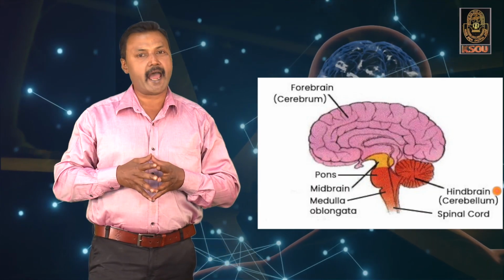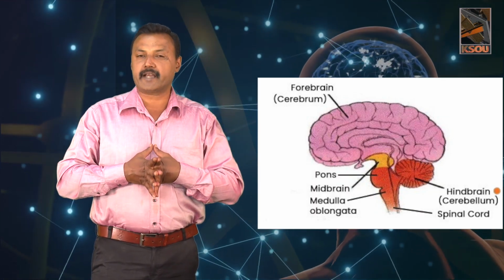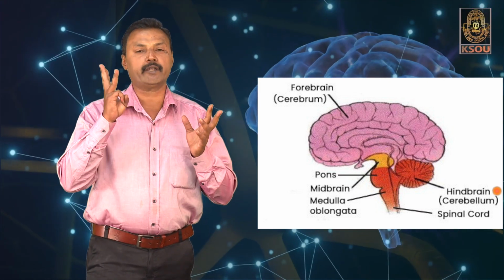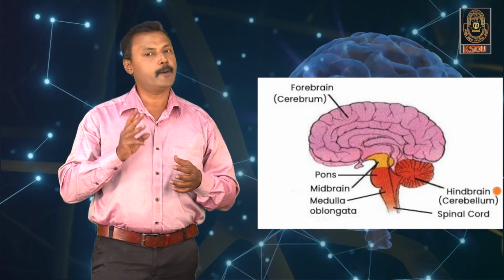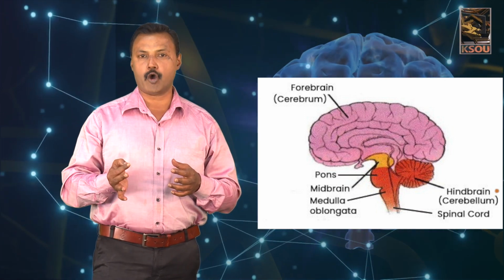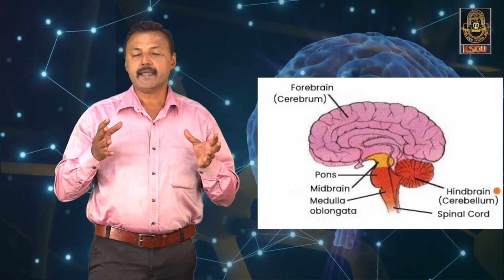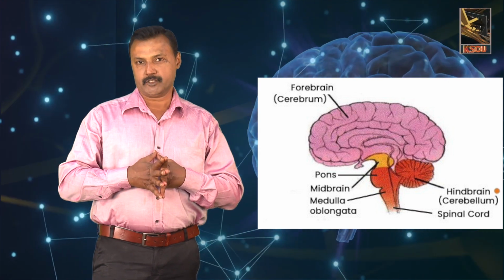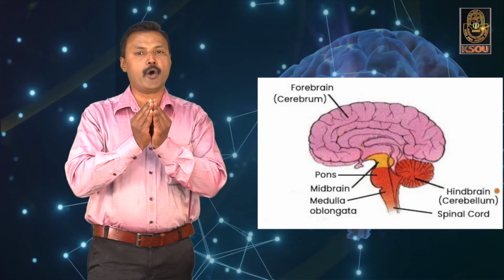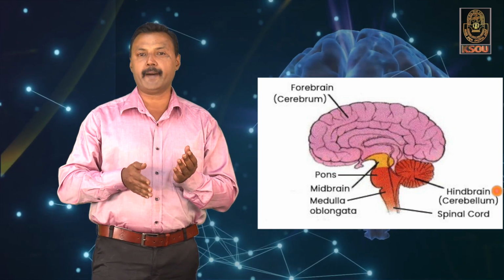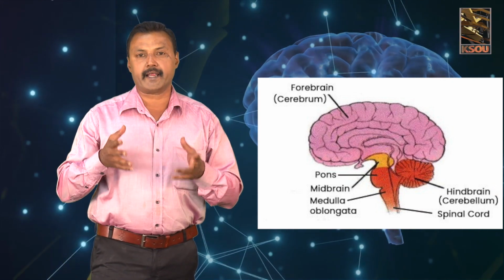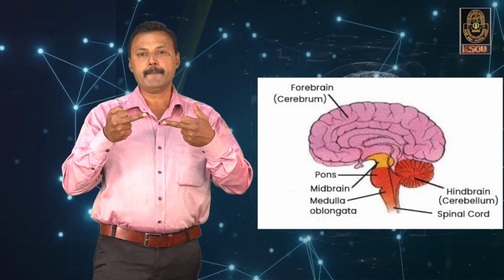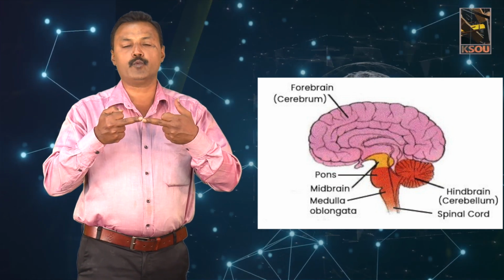Moving on to the hindbrain, or rhombencephalon, this hindbrain has three important regions: the cerebellum, pons as well as the medulla oblongata. The cerebellum is the region found behind our head. It has two important lobes which are divided by a median cerebral fissure. These lobes are connected internally by what we call the vermis.